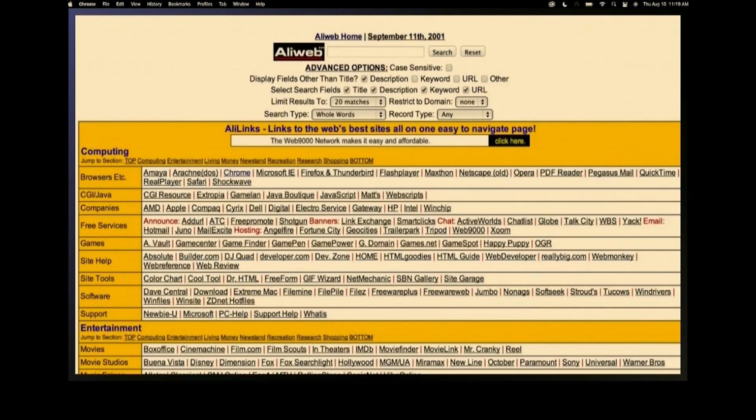And then you had websites that looked like this. Lots and lots of text, lots and lots of links. I showed this to my kids and they're like, is that Craigslist? I was like, no. This is what a lot of websites looked like back in the day.